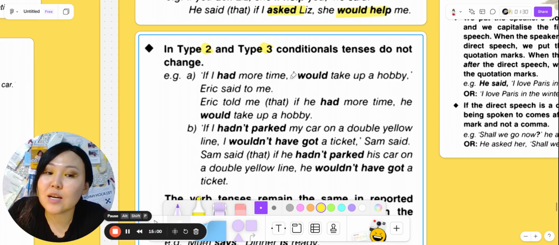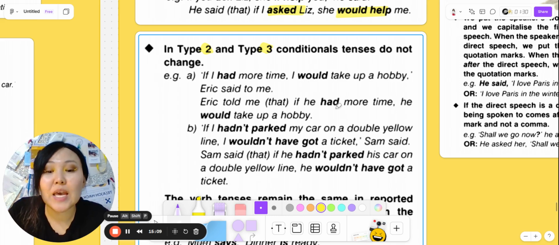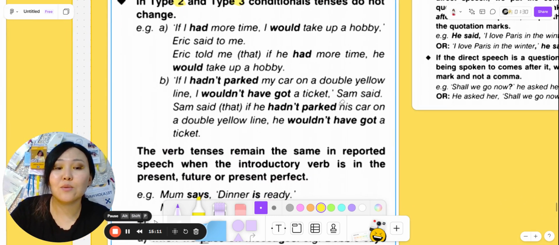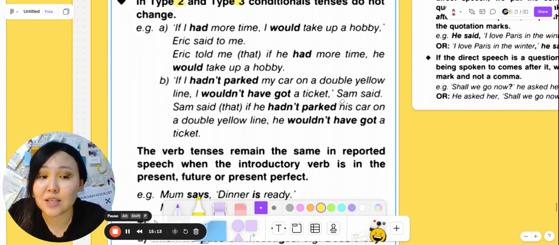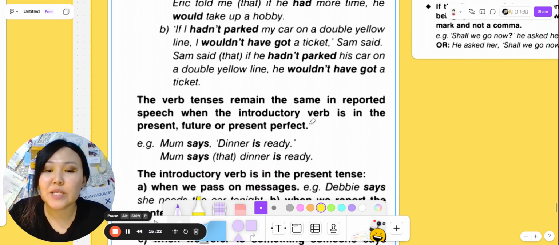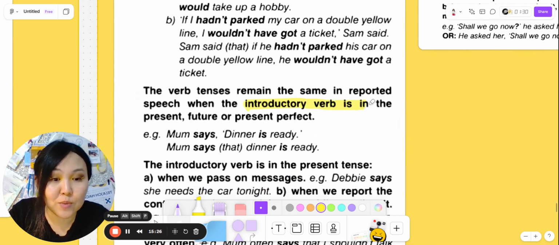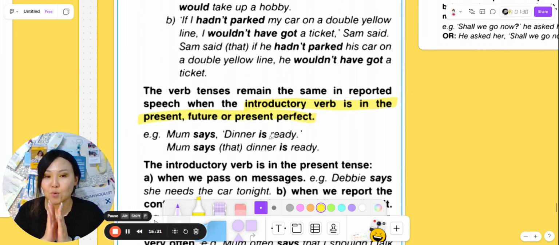If I had more time, I would take up a hobby, Eric said to me. Eric told me if he had more time, he would take up a hobby. No change. If I hadn't parked my car on a double yellow line, I wouldn't have got a ticket, Sam said. Sam said that if he hadn't parked his car on a double yellow line, he wouldn't have got a ticket. The same thing. The verb tenses remain the same in reported speech when the introductory verb is in the present, future, or present perfect. This is very important.